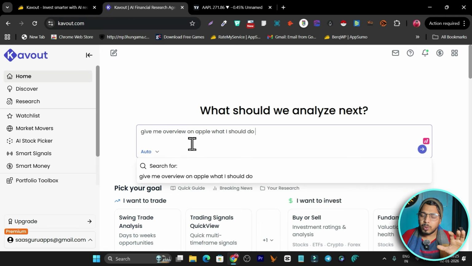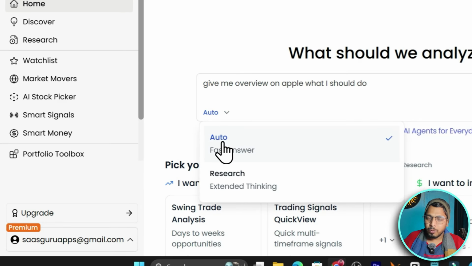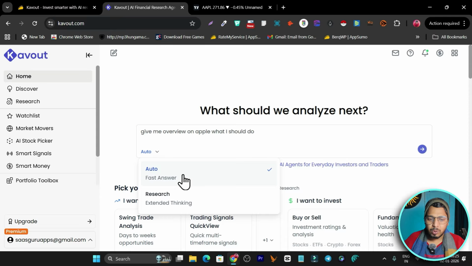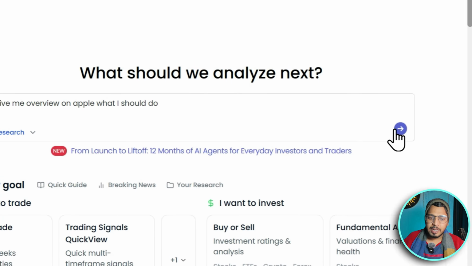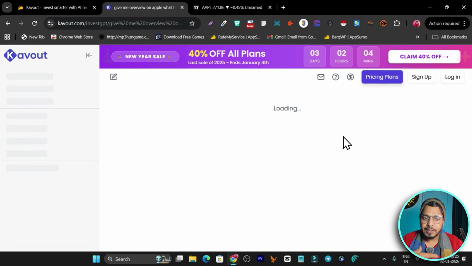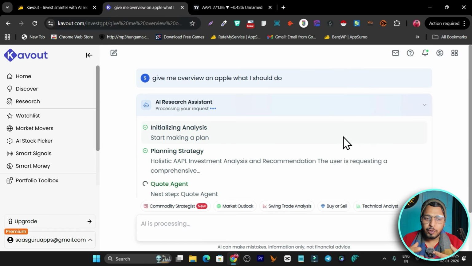Okay, so I have asked a simple thing, and you can see there is an auto mode with a fast answer to the research. So I will go with the extended thinking here and just click enter, and now it will start analyzing. It will get the information from the internet. It will go through all the most popular informational websites and give you the result with better understanding, right in front of you.